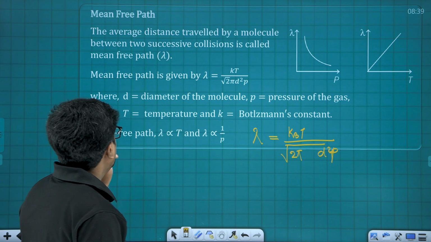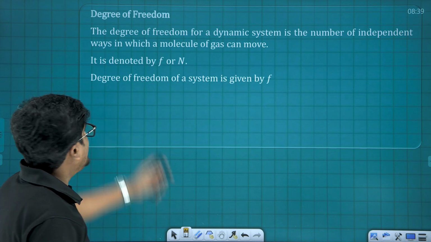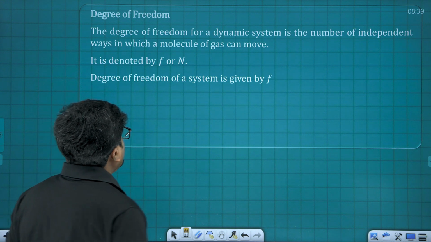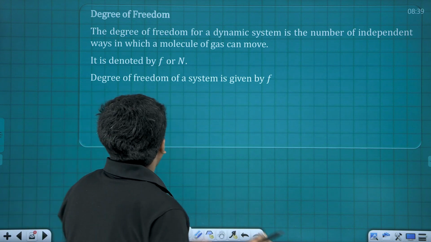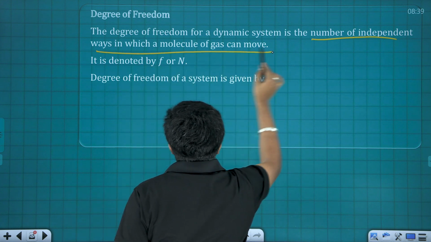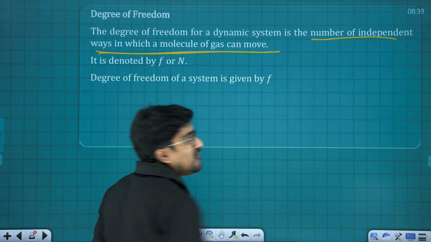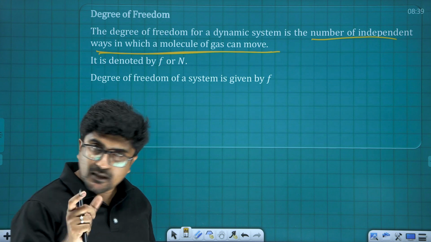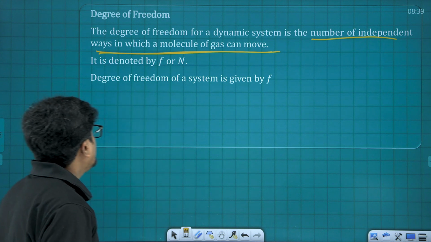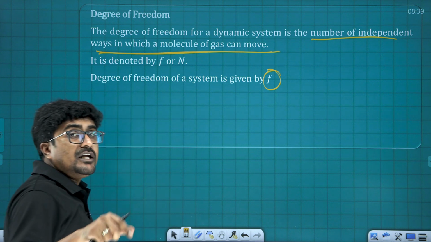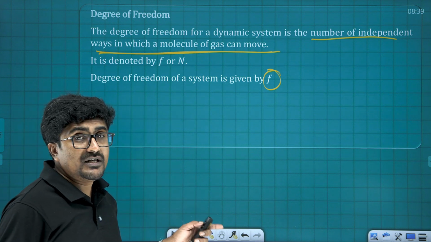Alright, and the next one is degree of freedom. The degree of freedom is basically the number of independent ways in which a particle can move. And here the particle means molecules. Here I am going to represent it with small letter f only, and the relation regarding degree of freedom is very very important.